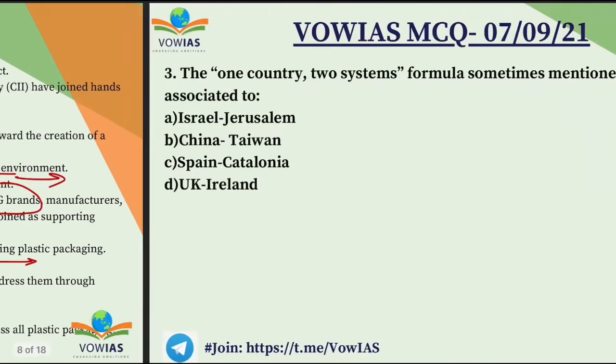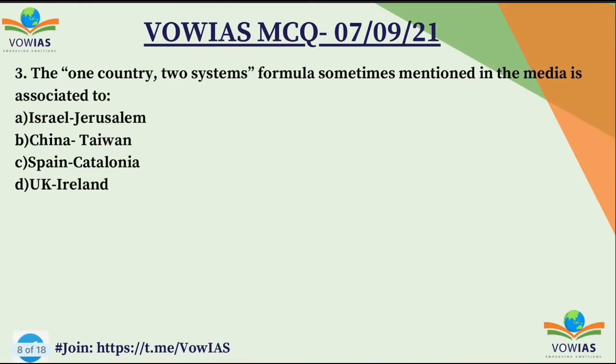Now let's move on to the next question. Third question. The one country, two systems formula, sometimes seen in media, is associated to A, Israel-Jerusalem, B, China-Taiwan, C, Spain-Catalonia, and D, UK-Ireland. The one country, two systems. The correct answer is B.